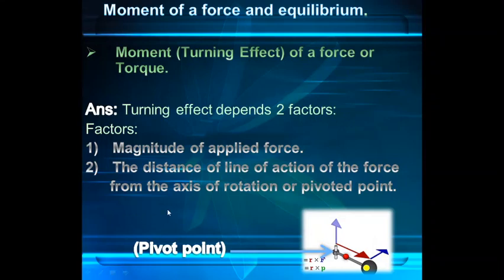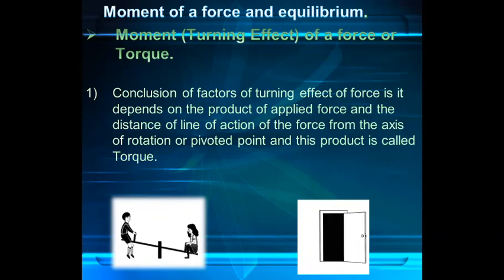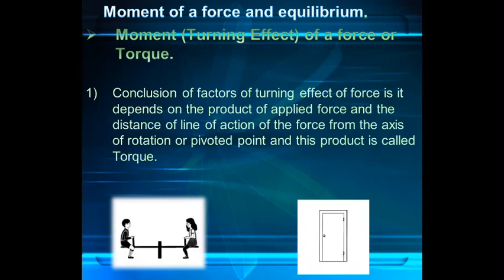So based on that, we can conclude that torque depends on two factors, that is how much force we are applying multiplied by at what point, that is the distance of the point on which we are applying force. The product of these two factors is basically called torque. I hope now you understood the topic torque. So concept wise we are clear with torque.